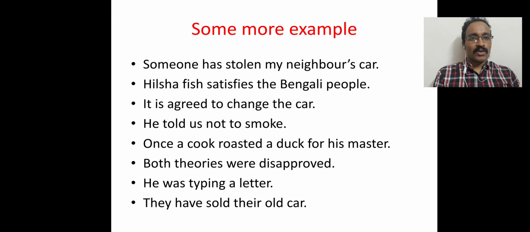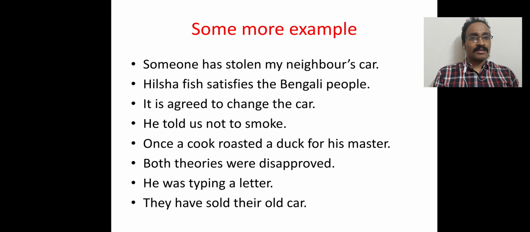Someone has stolen my neighbor's car. You see that the subject is someone, that means the person who stole it is unnamed, because the speaker doesn't know who stole the car.